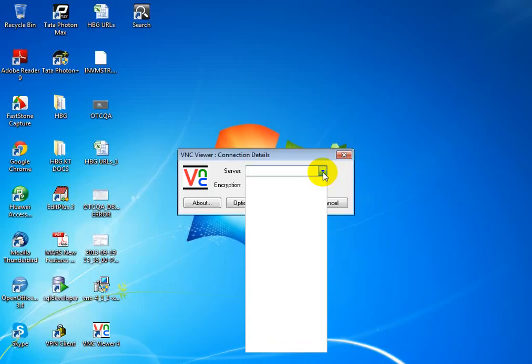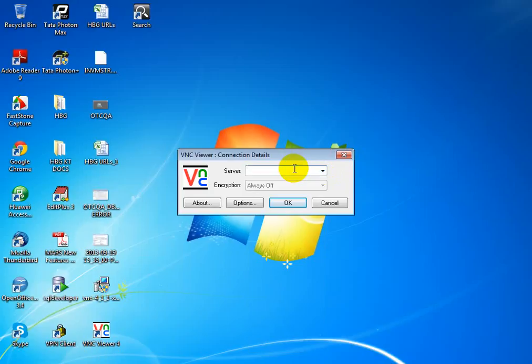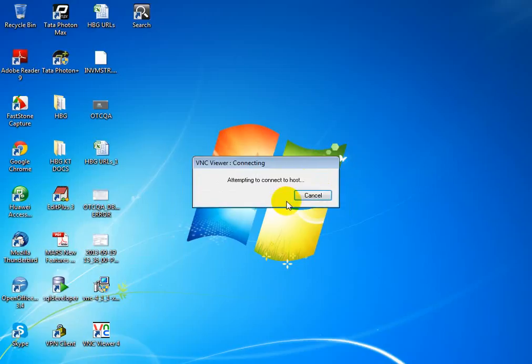The IP is 10.186.72.8. We are getting unable to connect to the host.